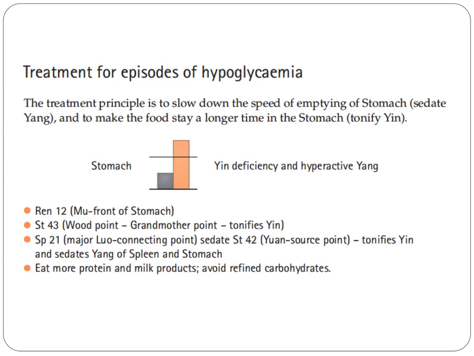So the points we use is REN 12, which is the mu front of the stomach 43, the wood point, the grandmother point, which tonifies the yin, and we use spleen 21, the major Lu connecting point, sedate the stomach 42, the yuan source point, which tonifies the yin and sedates yang of the spleen and stomach. Eat more protein and milk products. Avoid refined carbohydrates.